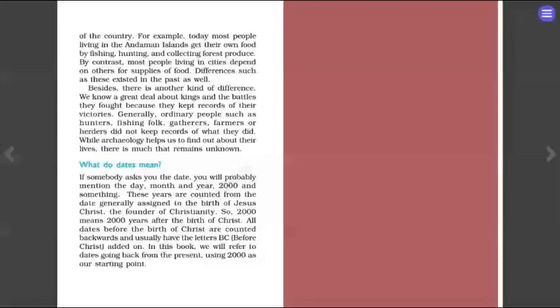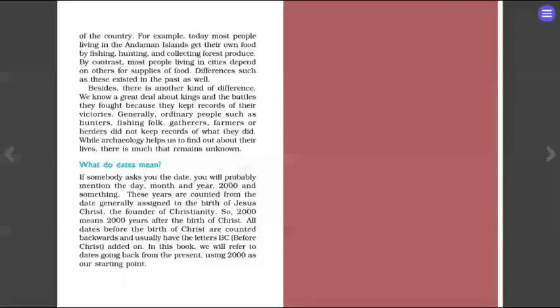This definition we have taken to make the dates not religion specific, because BC and AD are specific to Jesus Christ's birth, but there are other religions in the world too. So they thought, okay, we should not generalize with a particular religion, so we have taken before common era and after common era, BCE and CE, as an identity to mark the differences.